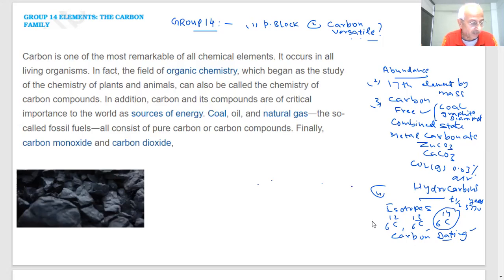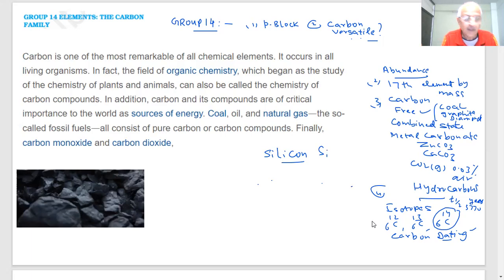Another important thing is silicon is very important. What do you know about silicon, students? It is a metalloid.